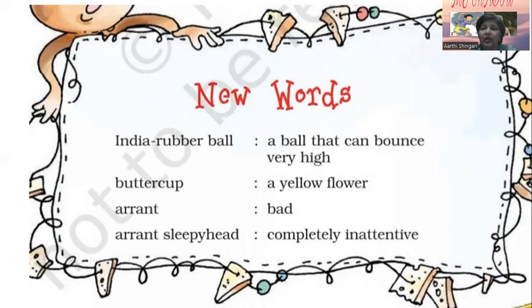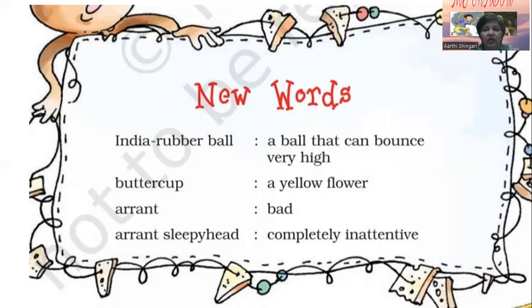So in the morning and the evening, when the rays are slanting rays, that time the shadows are very long. But when the rays of the sun are directly on our head, that time the shadow is very small.